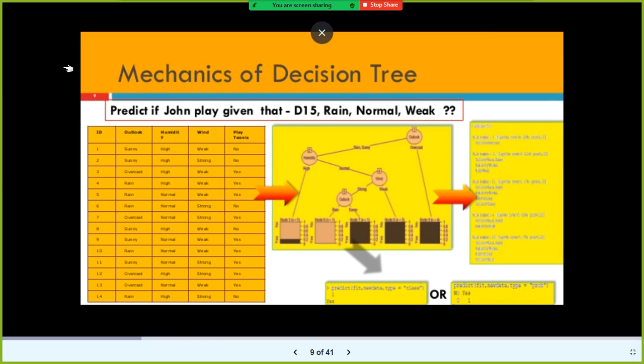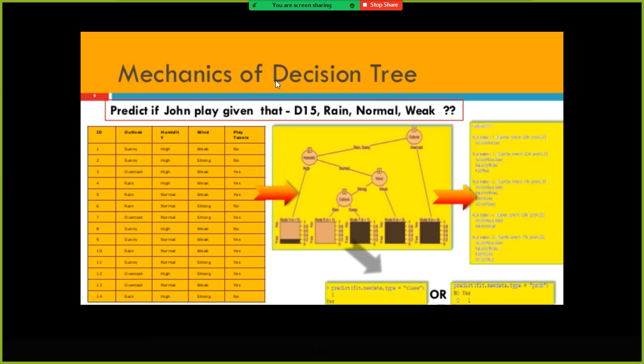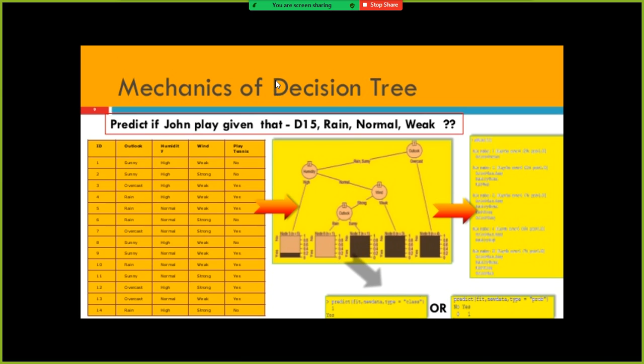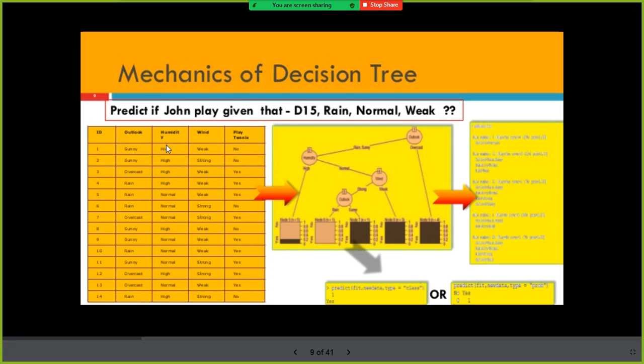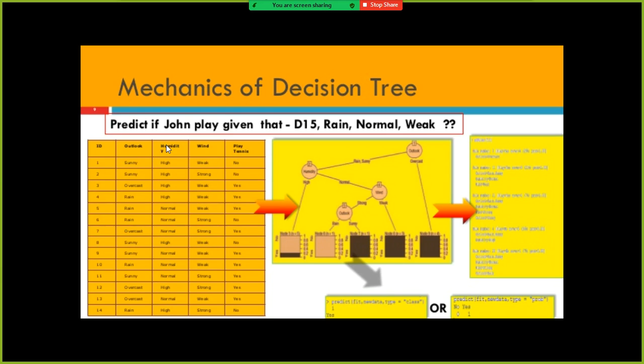And another advantage of the decision tree is you can use any combination of data types of the variables. For example, you have a numeric variable or a string variable as part of your independent variables. You can use a mix of both. But in linear regression and logistic regression, all the independent variables are supposed to be numeric. In case the variables are not numeric, you need to convert them to numeric. But here it is not like that. In the decision tree, you don't have to do any data type conversion.